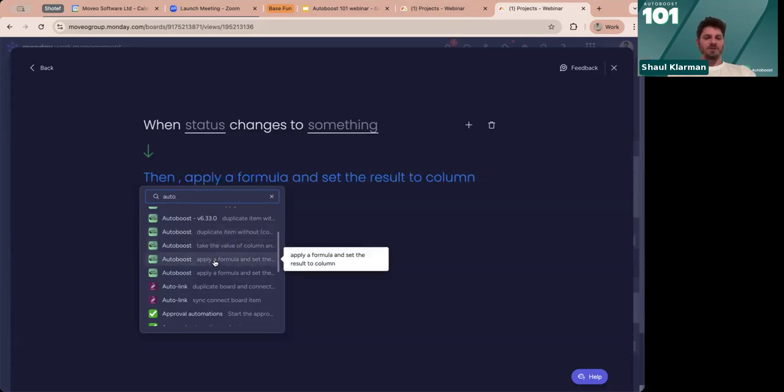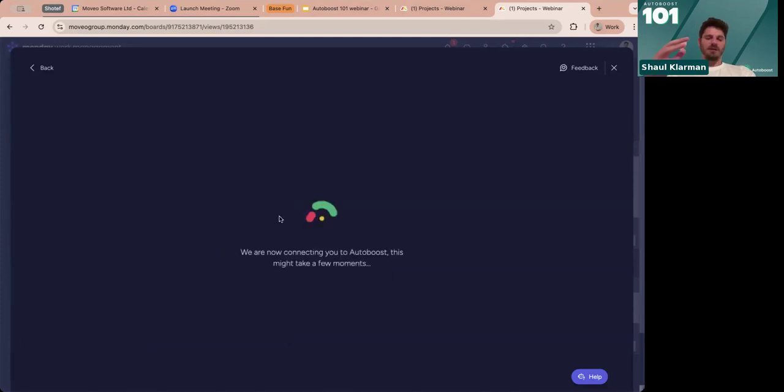So let's use this, because this is a very valuable explanation. You click on this, then it goes through the authentication of the app and it will open the recipe later. So we can approach Autoboost from that direction, to use the automation tool that Monday gives us. We'll give it a second.